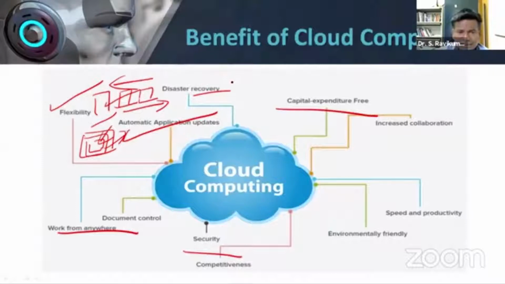So there is a 100% guarantee that our data will be recovered without any huge loss. So disaster recovery is very robust when we talk of cloud computing. Some other points, in the coming slides I will emphasize on those things.